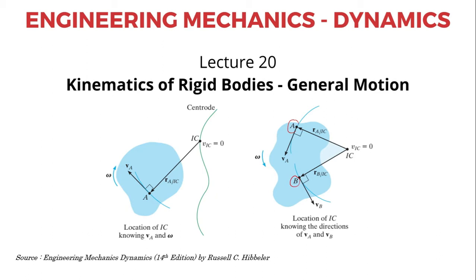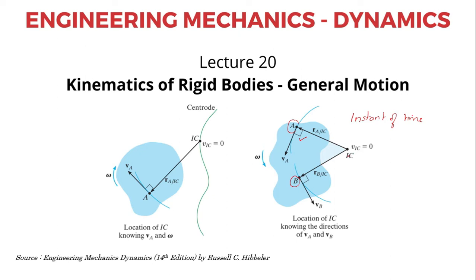Now how do you locate the instantaneous center? If we draw a line that is perpendicular to the velocity vector at points A and B at an instant of time, and I am telling at an instant of time, that is very important, the velocity vector VA is in this direction and the velocity vector VB is in this direction. If you draw perpendiculars to both VA and VB, these perpendiculars will meet at a point.